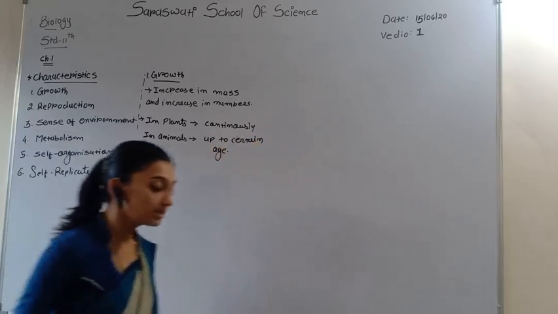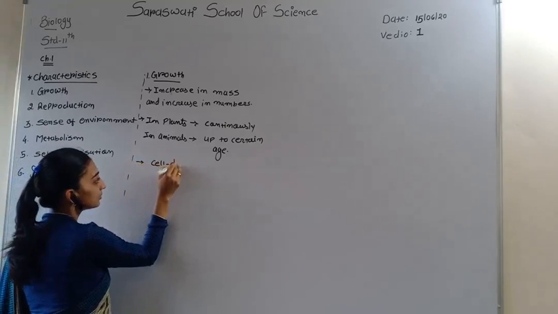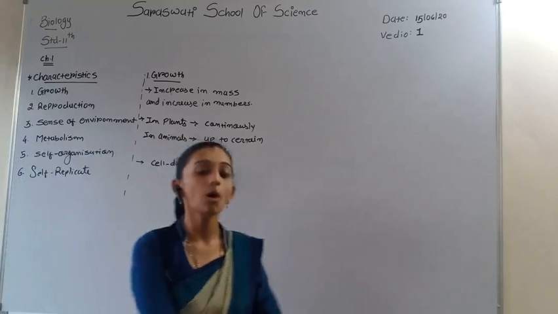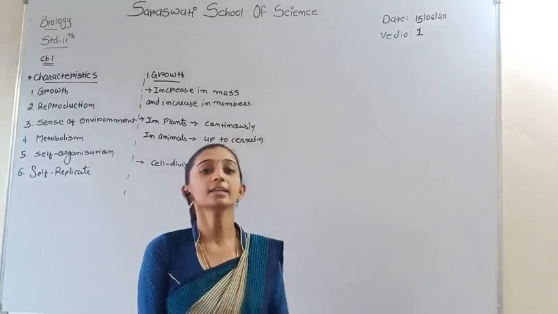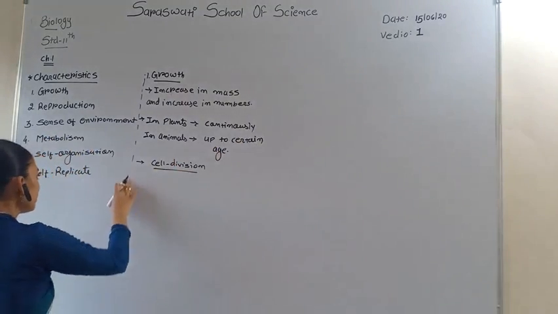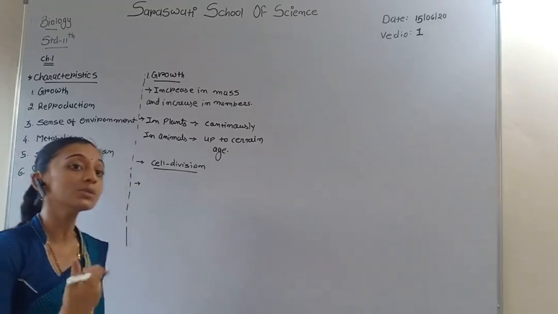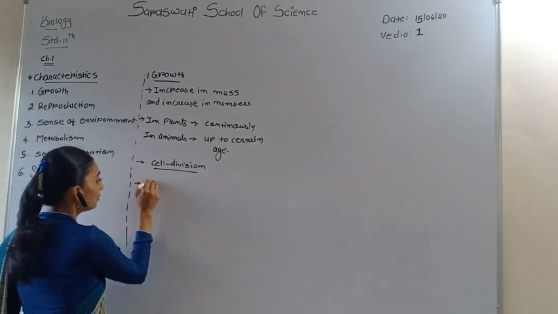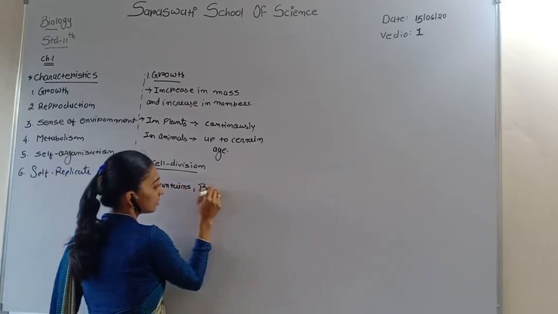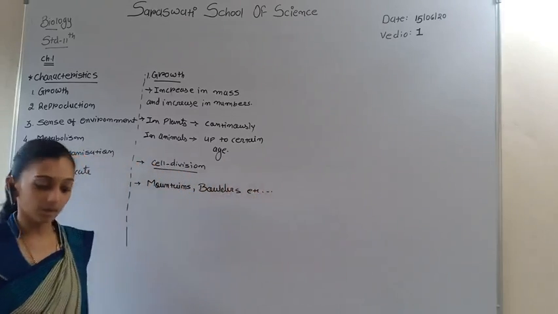Increase in mass and increase in number is possible because of cell division. Unicellular or multicellular, both kinds of organisms divide and increase in mass and number because of cell division. Now, some non-living things also increase in mass, like mountains, boulders, etc., which are non-living.